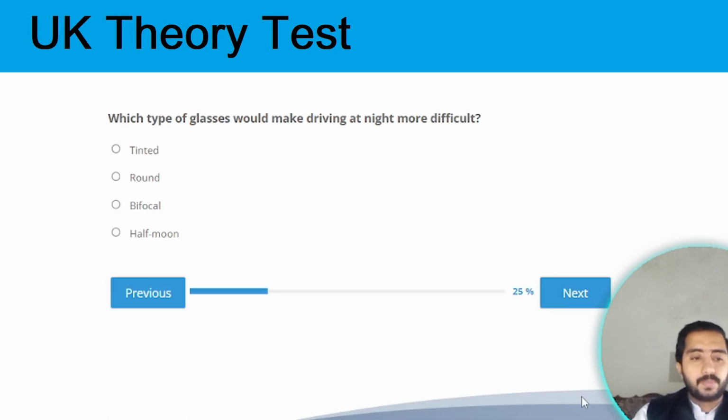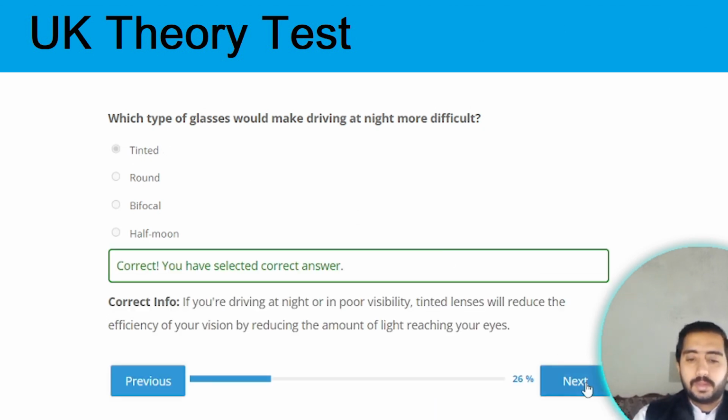Next question. Question number 20. Which type of glasses would make driving at night more difficult? Tinted glasses make your driving more difficult. Option A is the correct option.